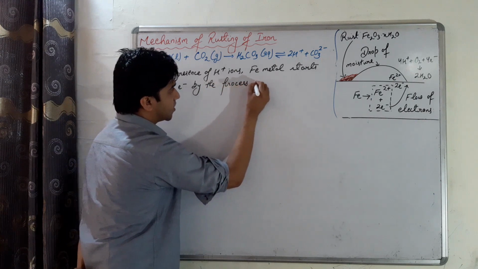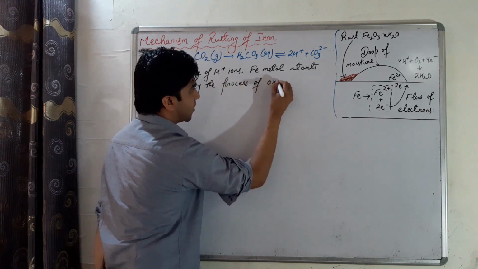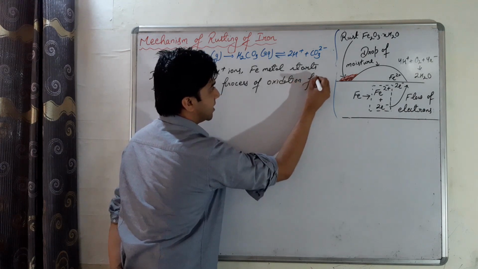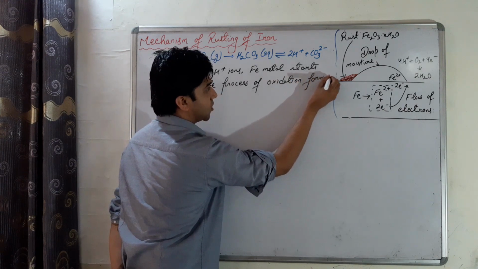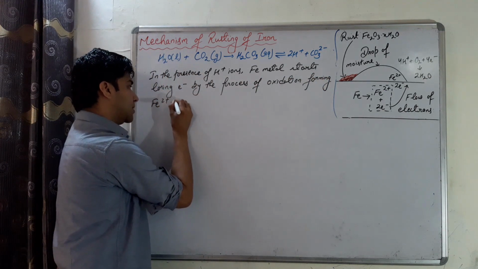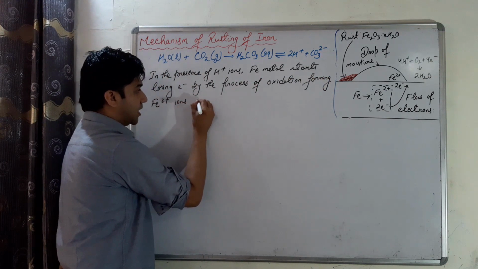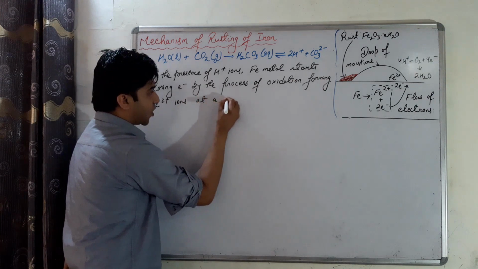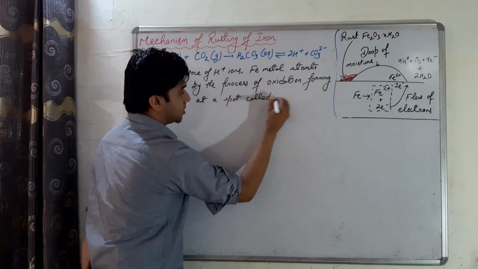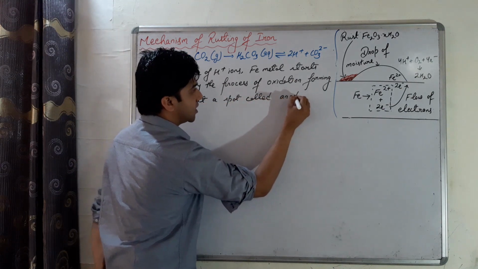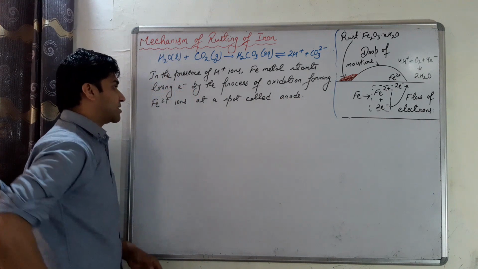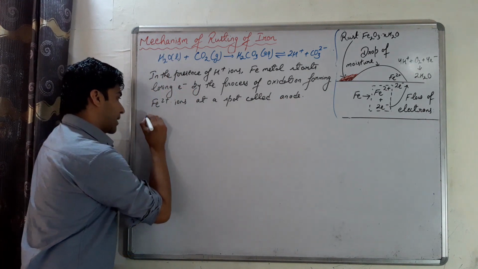Oxidation, loss of electrons, by the process of oxidation, forming ferrous ion at a spot called anode. So we have formation of ferrous ions at anode. So what will be the anode reactions?